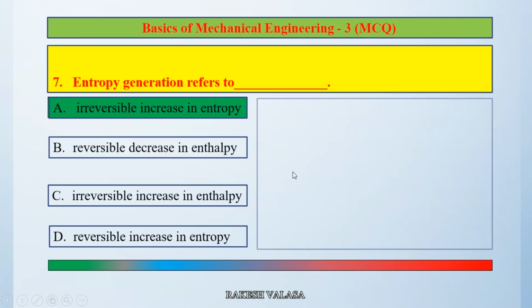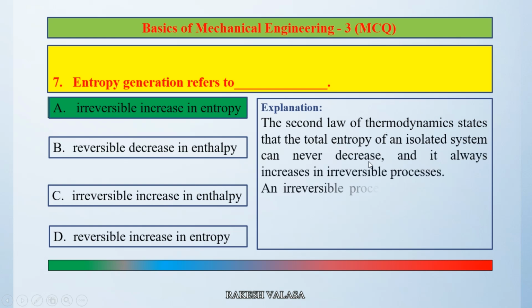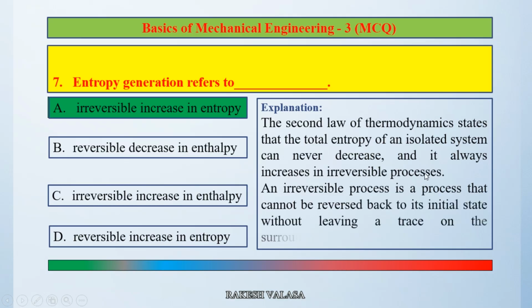Let us see the explanation. The second law of thermodynamics states that the total entropy of an isolated system can never decrease and it always increases in an irreversible process. Here, irreversible process means it is a process that cannot be reversed back to its initial state without leaving a trace on the surroundings. The correct answer is option A, irreversible increase in entropy.